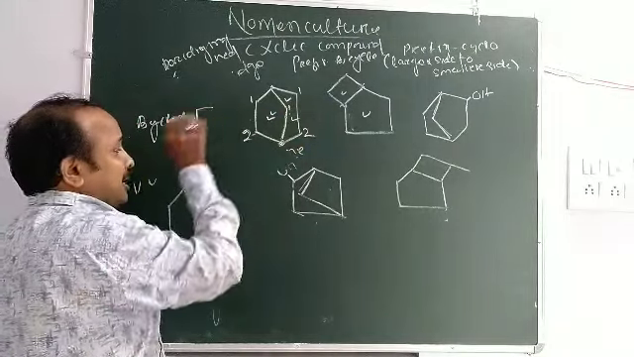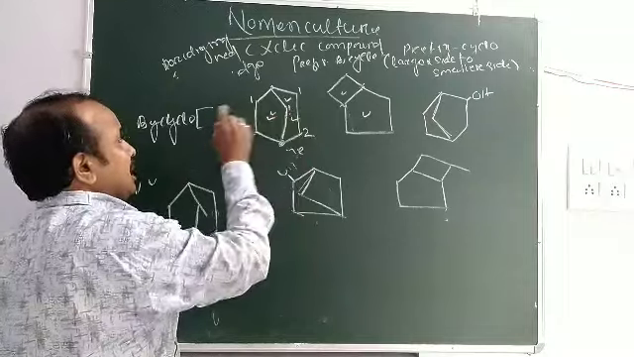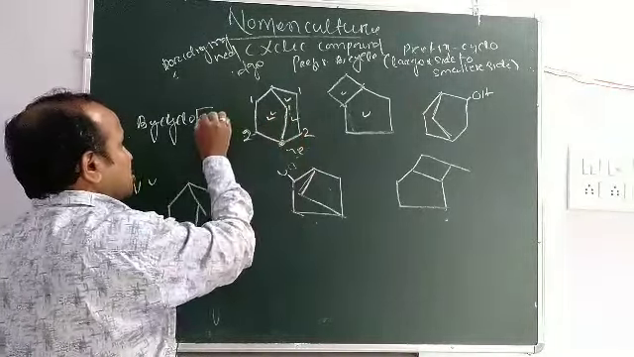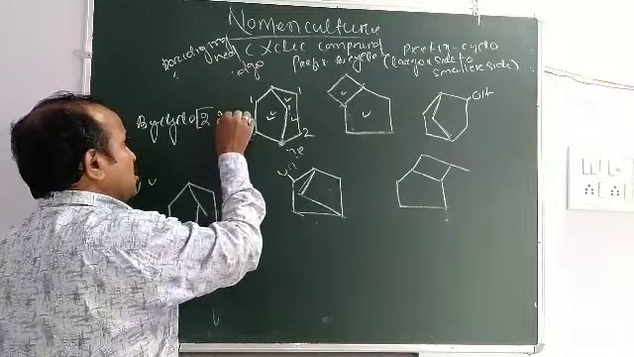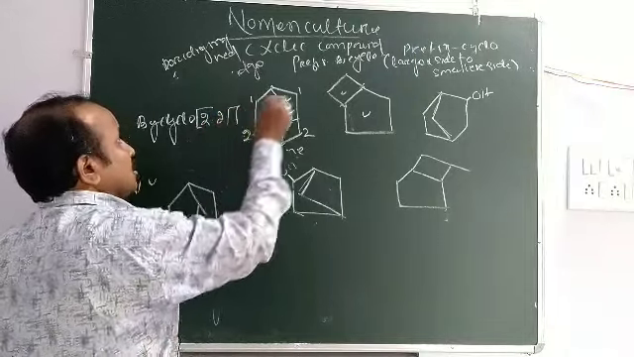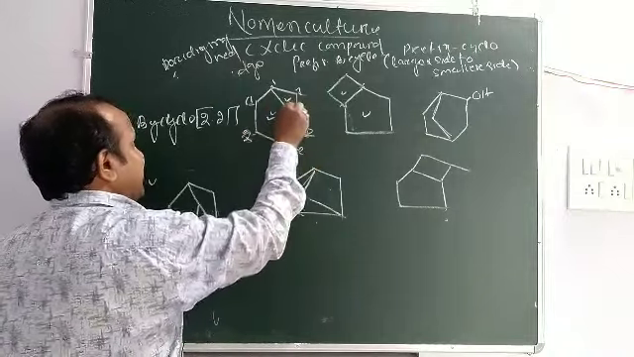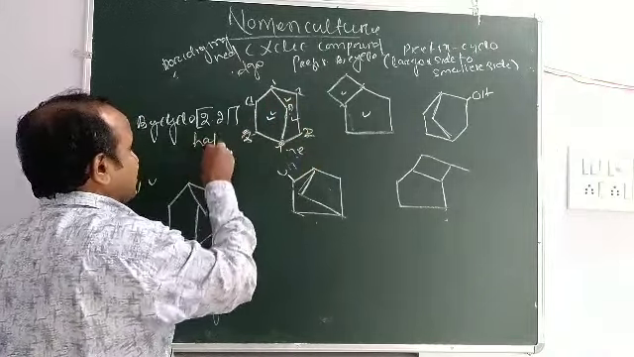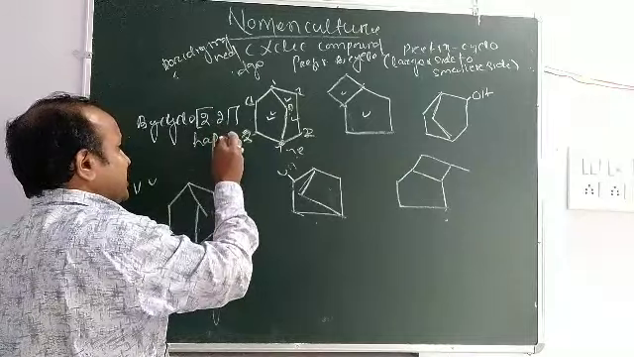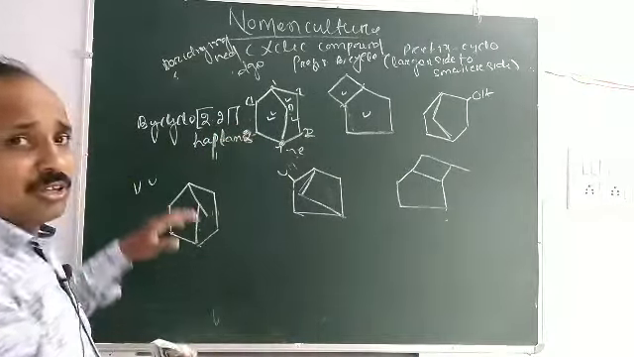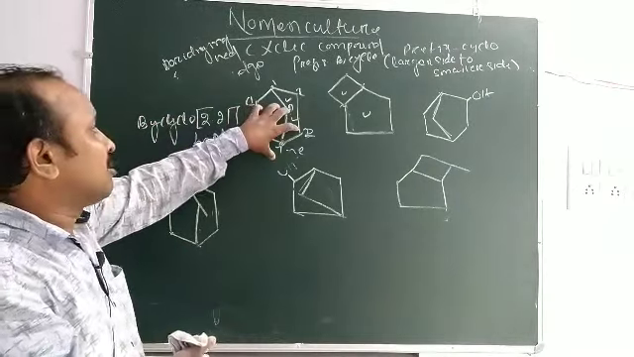Then you start the square bracket. Then larger to smaller: 2 are the larger and 1 is the smaller. So 2.2.1. The carbons are 1, 2, 3, 4, 5, 6, 7. Heptane. Okay, very easy. You just follow the rule.